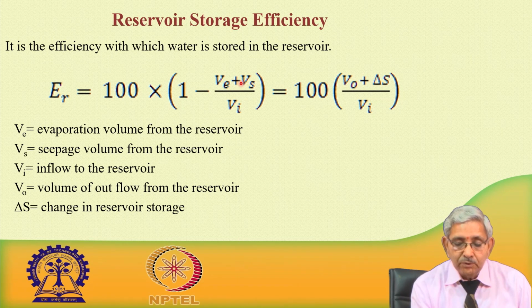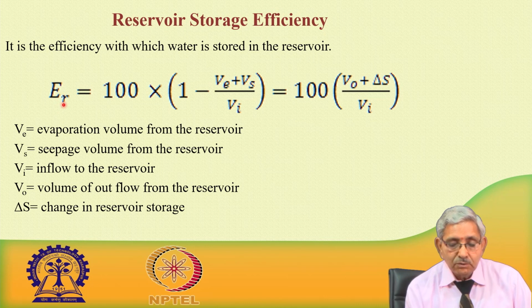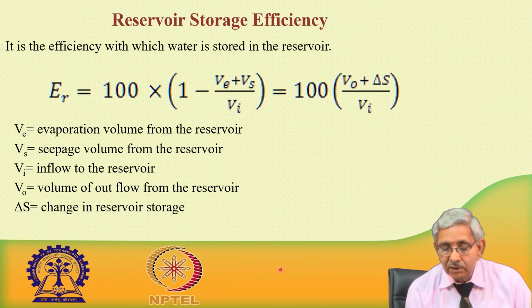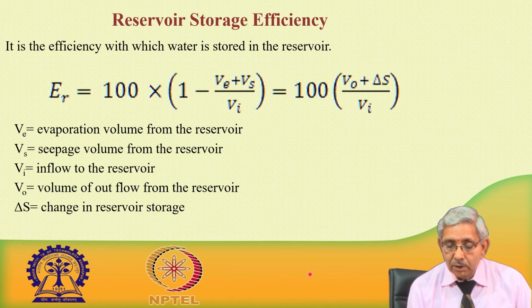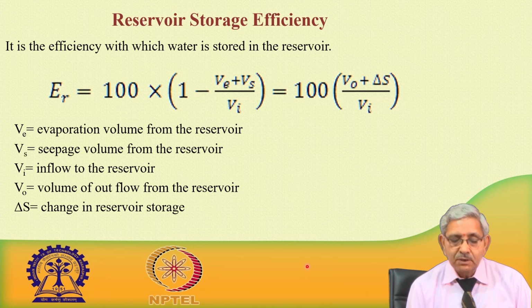So, this component is causing the loss. This is making the overall difference in the water stored in the reservoir, or this can also be given by 100 into V naught plus delta S. Now, V naught is the volume of outflow, which is the water that has been used for some purpose, plus the change in the storage system.